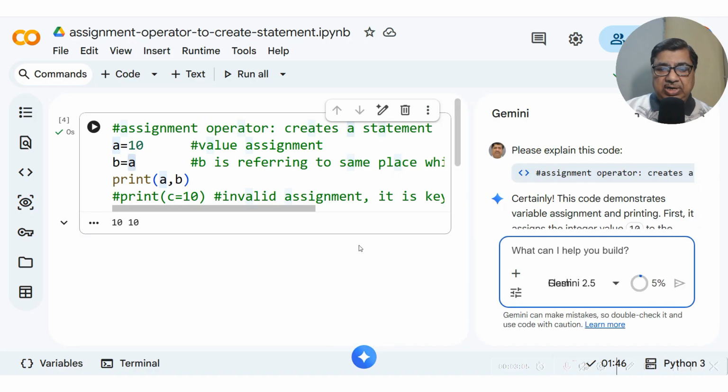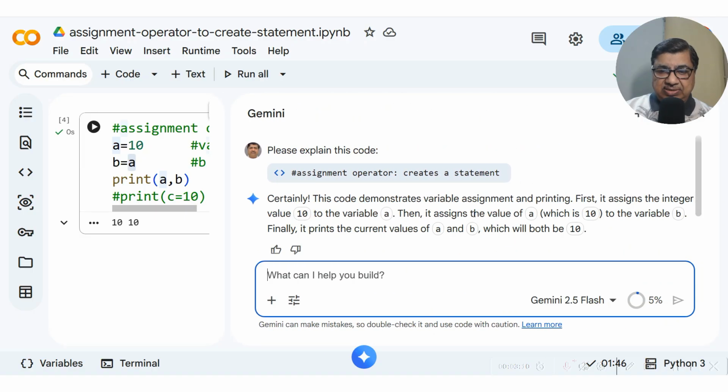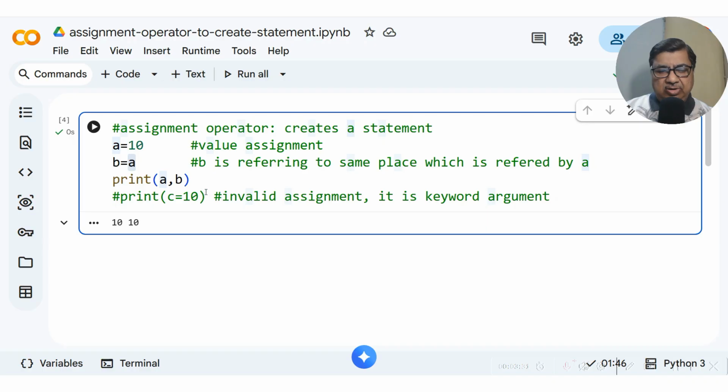If I go through AI for assignment, it tells me that the code demonstrates variable assignment and printing. First it assigns the integer value 10 to variable A, then assigns the value of A, which is 10, to variable B. So assignment can be done algebraically also. Finally it prints the current values of A and B, which will both be 10, right? With this I conclude simple assignment. We'll show you other kinds of assignment also very soon.